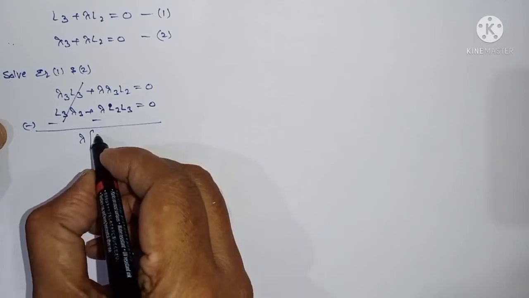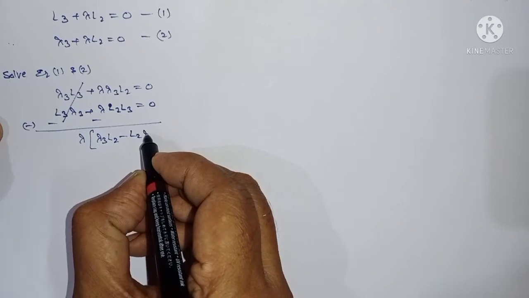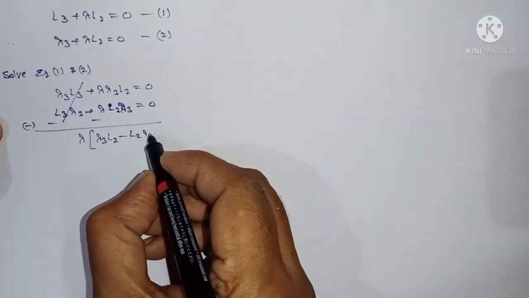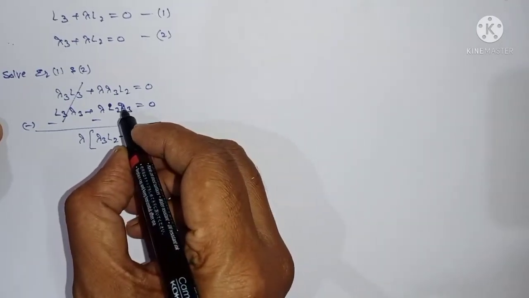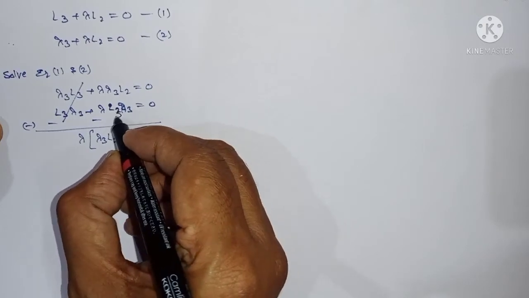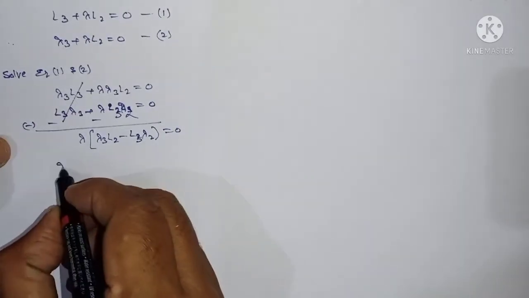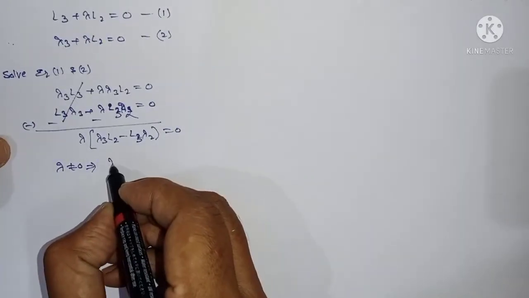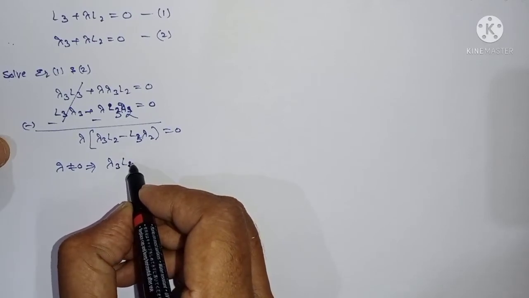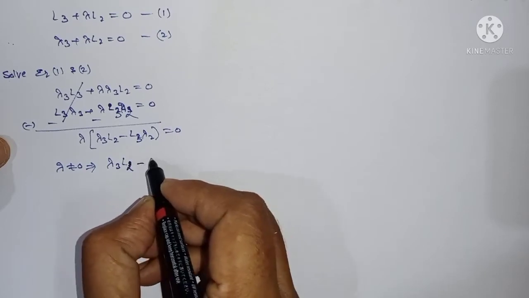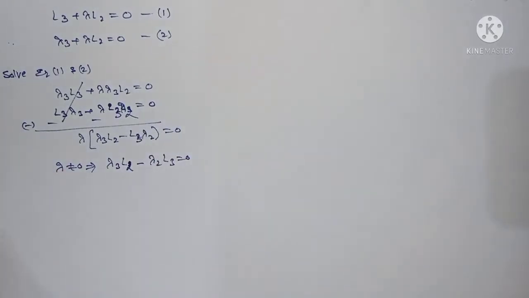What I mean is lambda 3 L2 minus lambda 2 L3, lambda is equal to 0. If lambda is not equal to 0, then I can write here lambda 3 L2 minus lambda 2 L3 is equal to 0. Okay, you got this one.